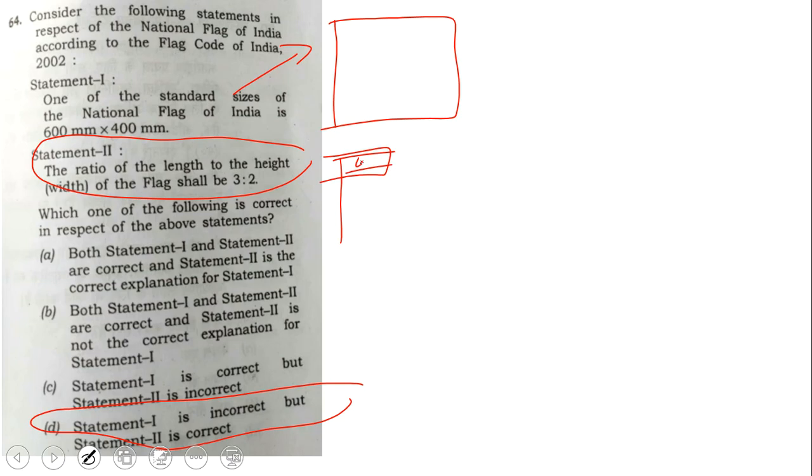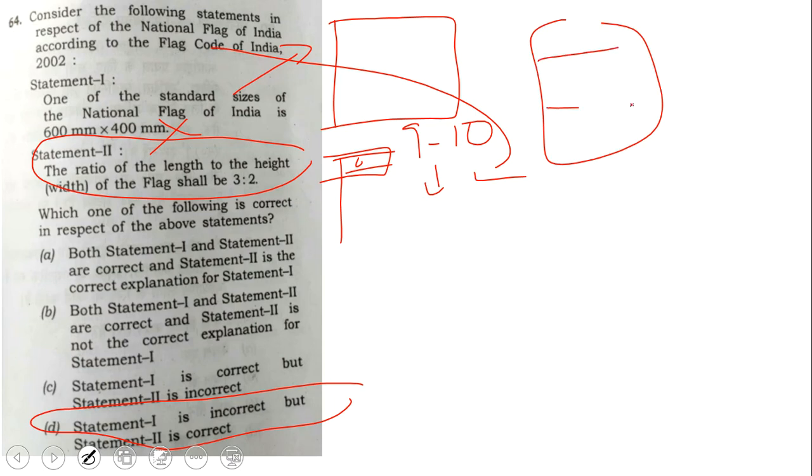So there is a proportion, but it is not 600 to 400. If I remember, there are 9 or 10 standard sizes under the flag code. Laxmikanth actually removed that chapter in the latest edition, but you can Google and find out. One of the sizes, I think, is 600 to 900 millimeter, because it will be a 3:2 ratio again. And 900 to 600. And another one is 450 to 300 or something. This I have to confirm.